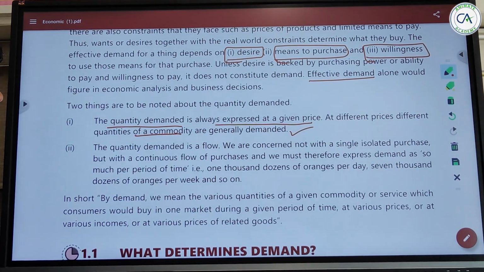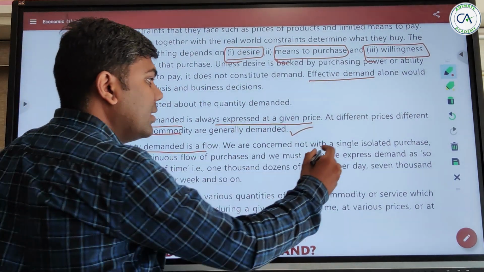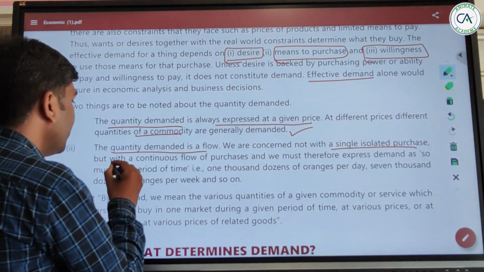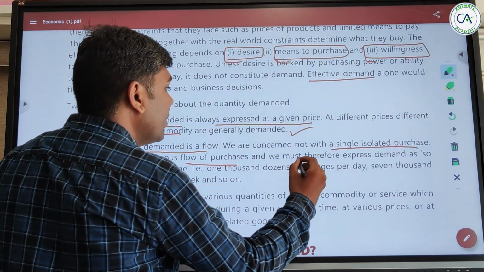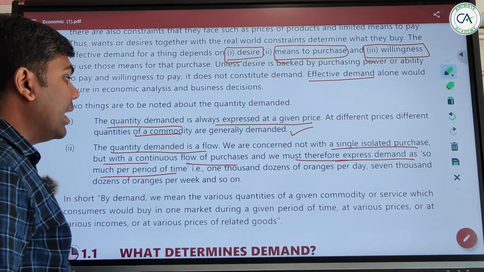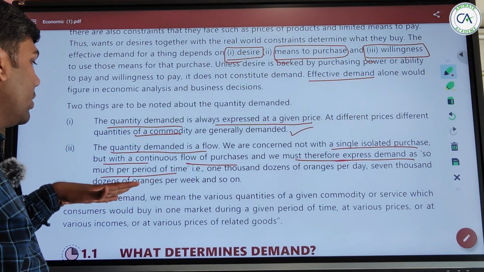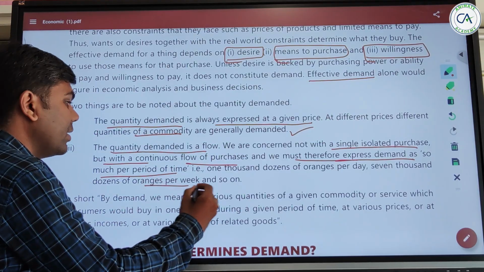Okay, this is understood, right? The quantity demanded is a flow. We are concerned not with a single isolated purchase, but with a continuous flow of purchases, and we must therefore express demand as so much per period of time. That is 1000 dozens of oranges per day, 7000 dozens of oranges per week, and so on.